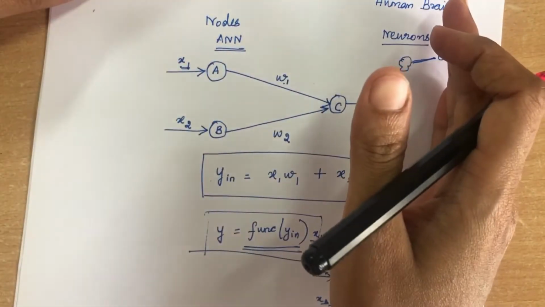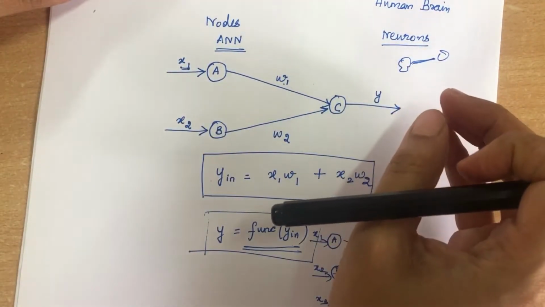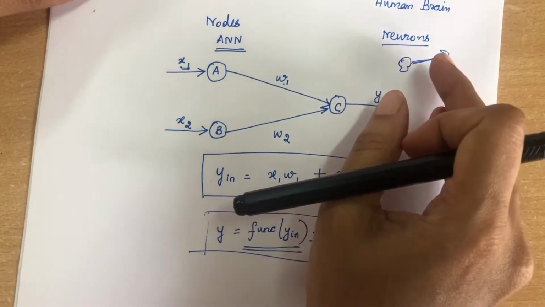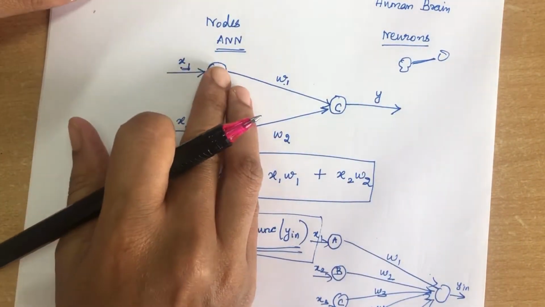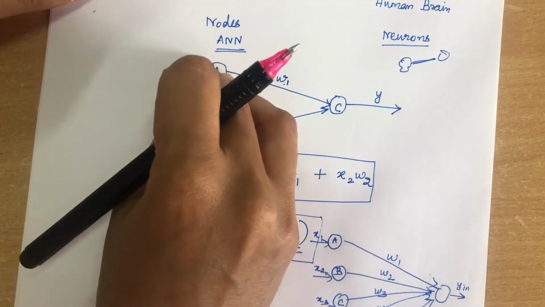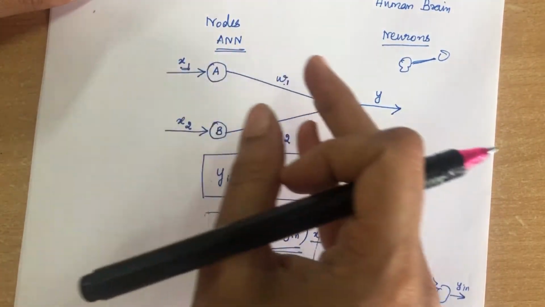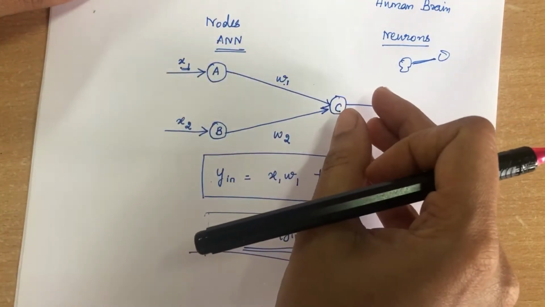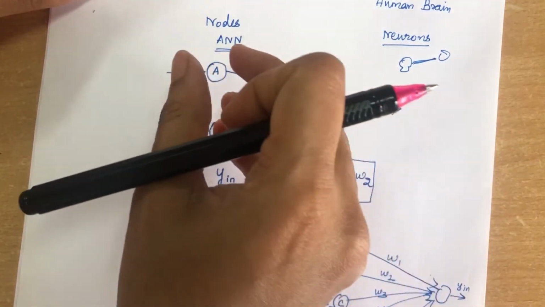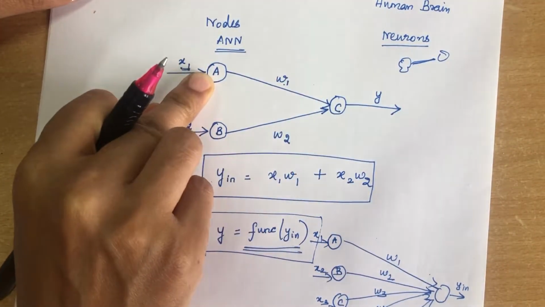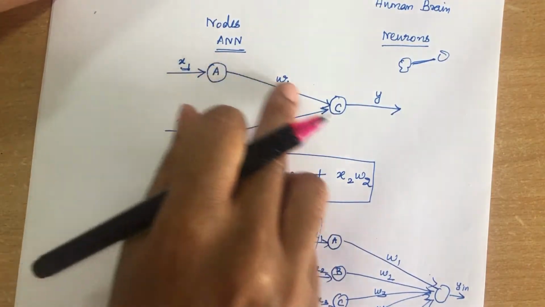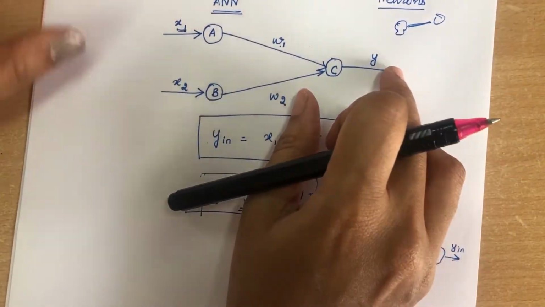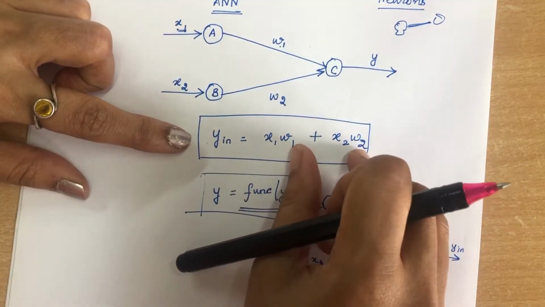Here we are going to design an artificial neural network which resembles the characteristics of the human brain. As I have told you, human neurons send signals to nearby neurons by some link. Likewise here, the input nodes receive the signal and send it to the nearby nodes. Each interconnection carries some weight. The output signal value is calculated by multiplying the input signal with the weights, so you get Y input as X1 W1 plus X2 W2.